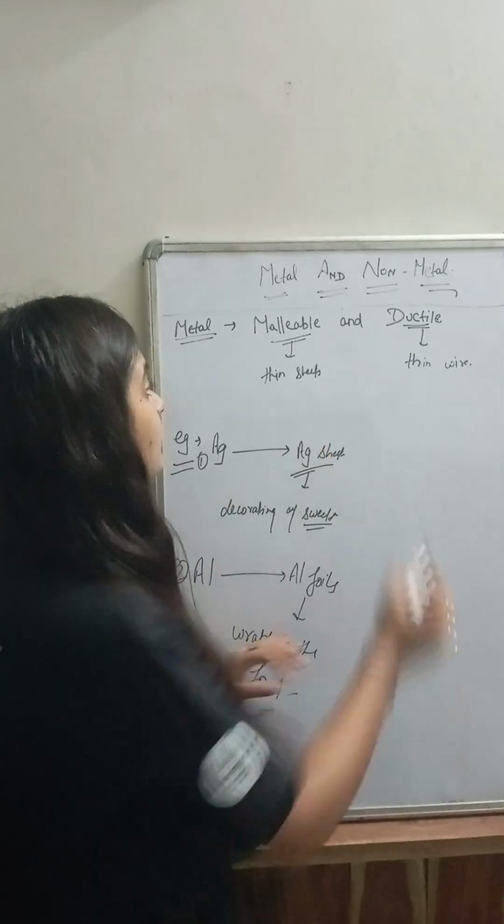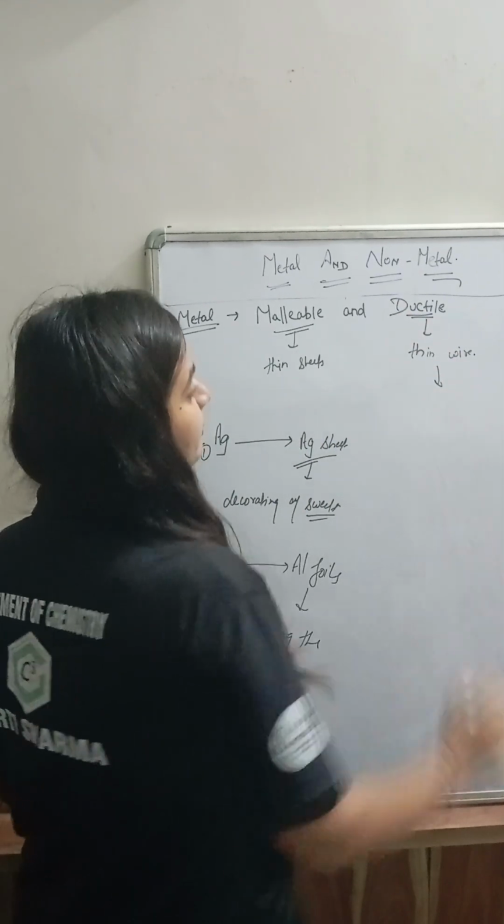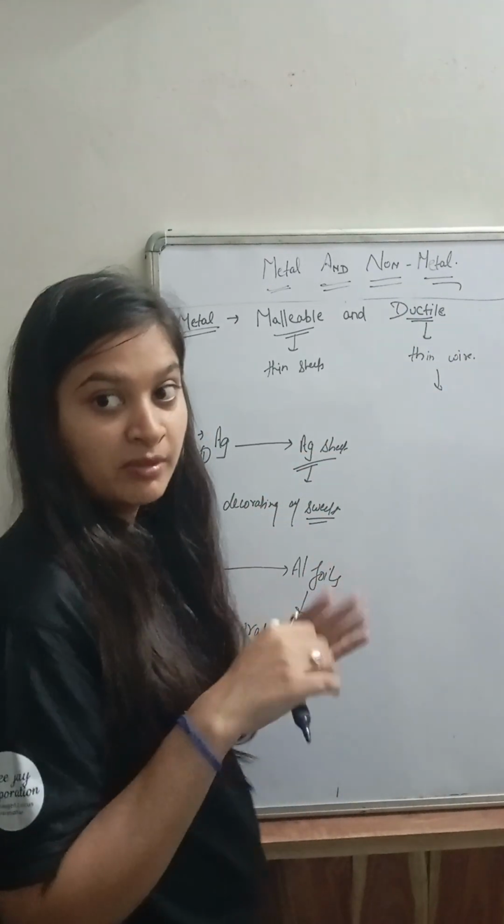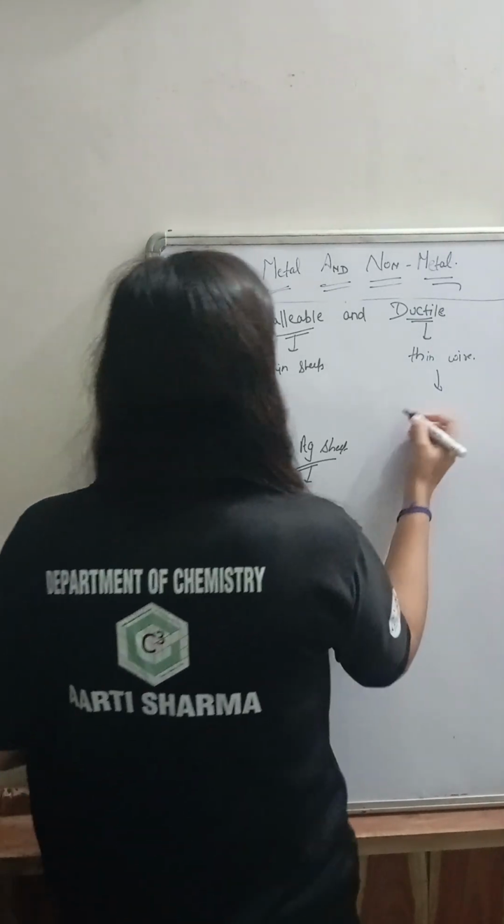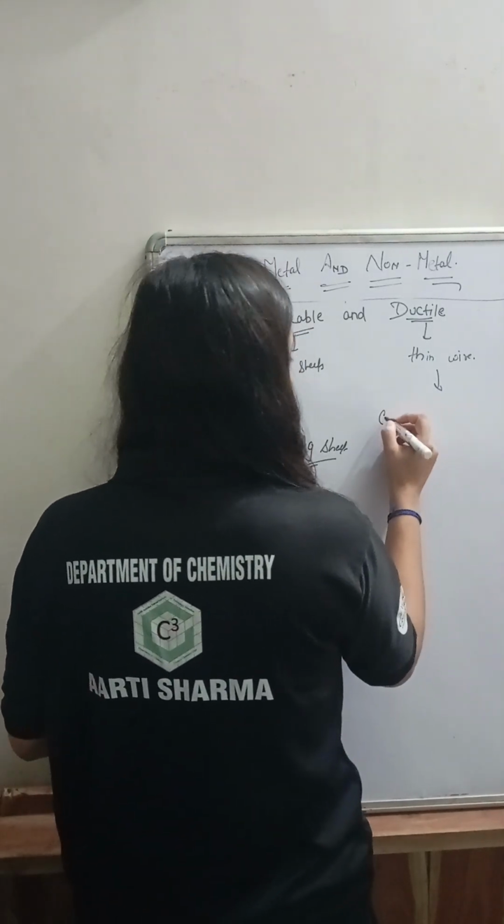Okay. The other one is ductile. Ductile basically means that metal can be converted into thin wire. The first very good example of this is gold.